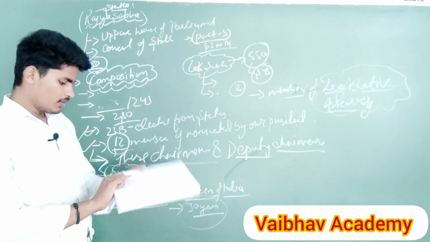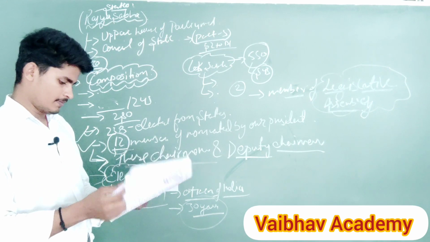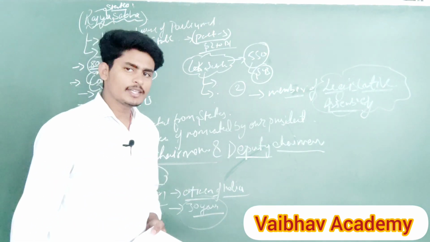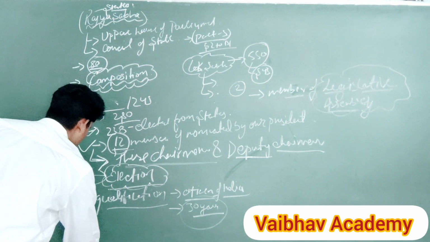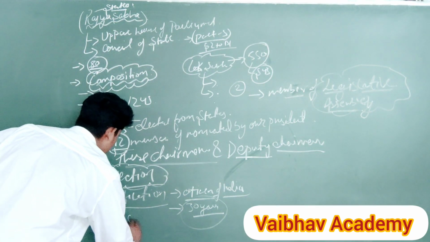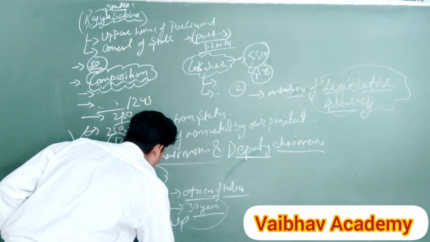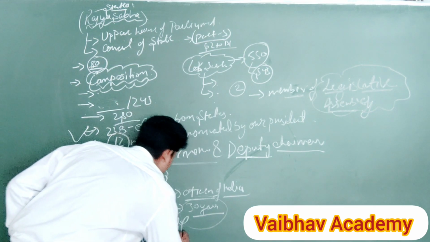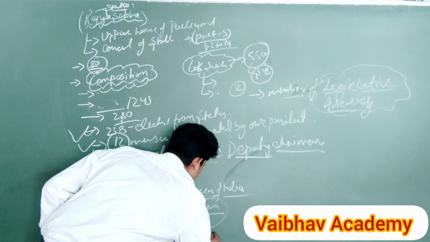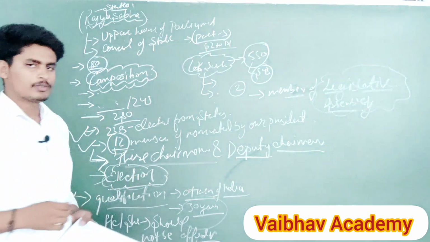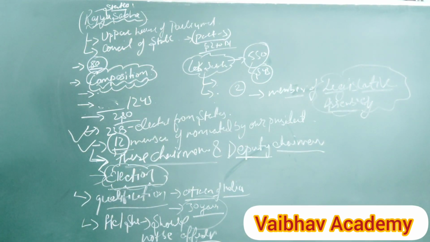Okay. So I talk about the qualifications of Rajya Sabha. Let's go to the first point. He must be a citizen of India, the age should be 30 years, and the third point is that he or she should not be an offender. Understand? In Lok Sabha we read this point also. So he or she should not be an offender of any crime.